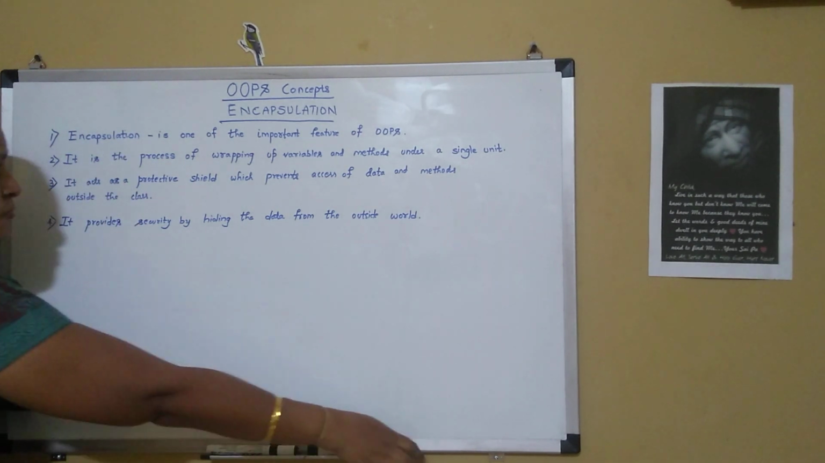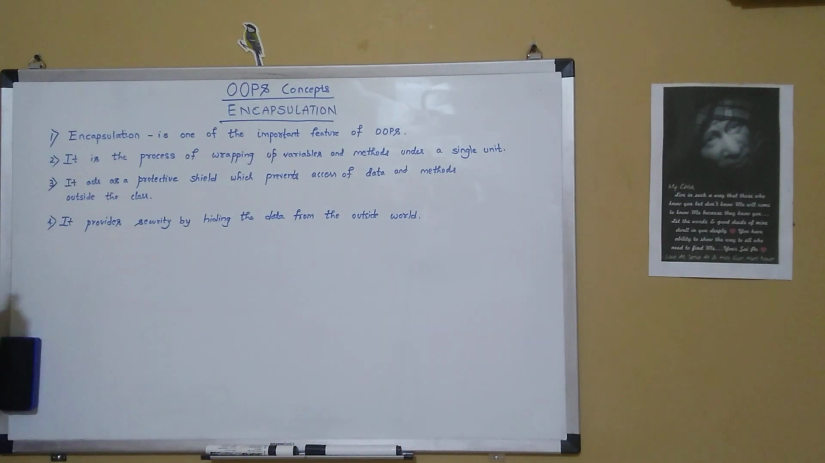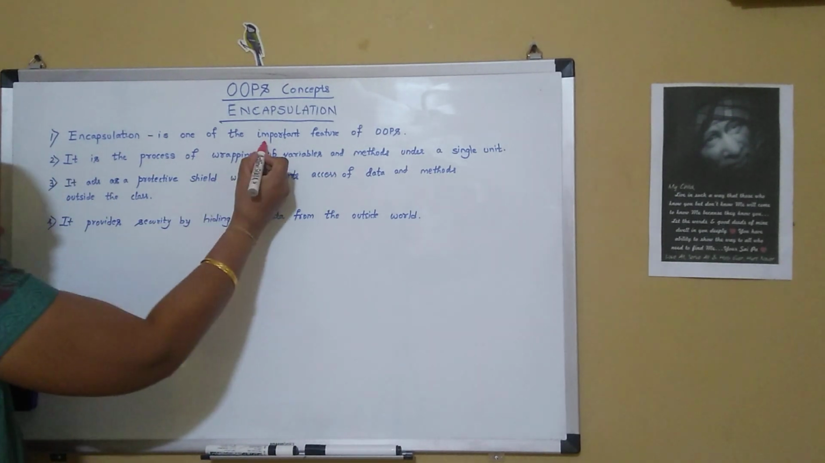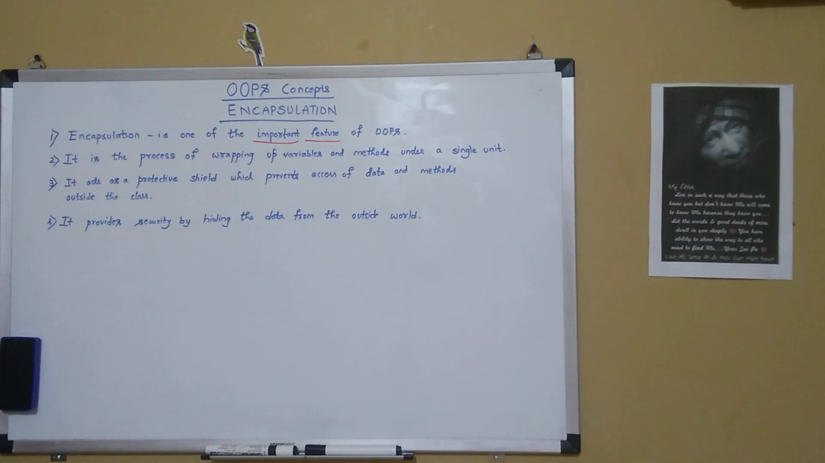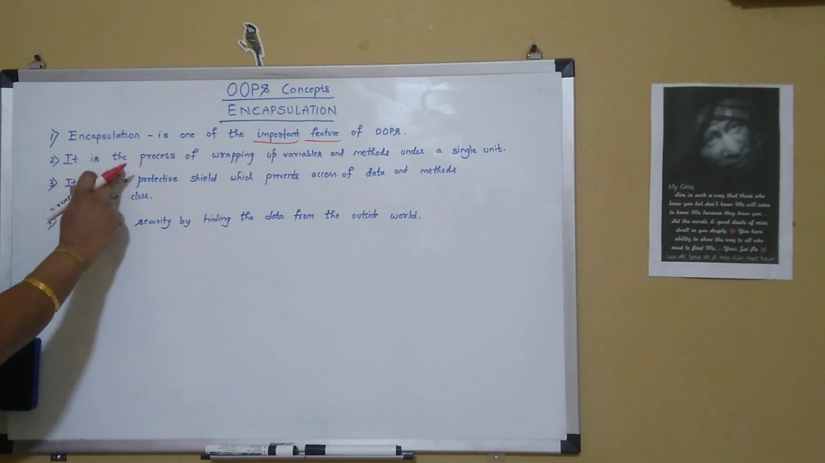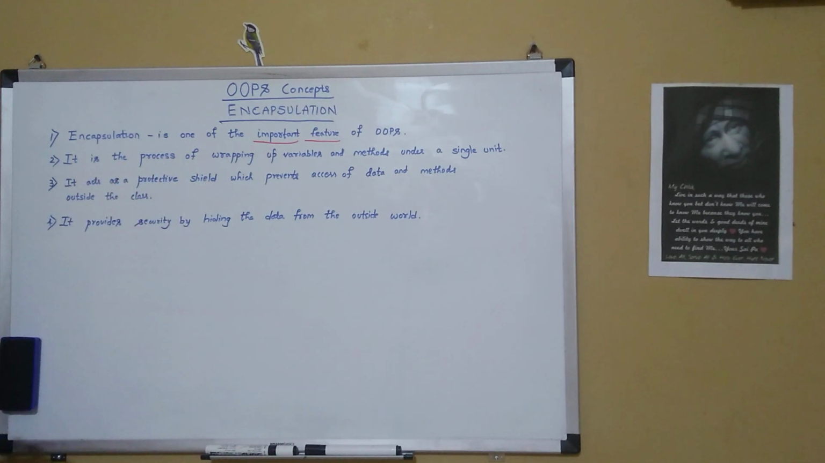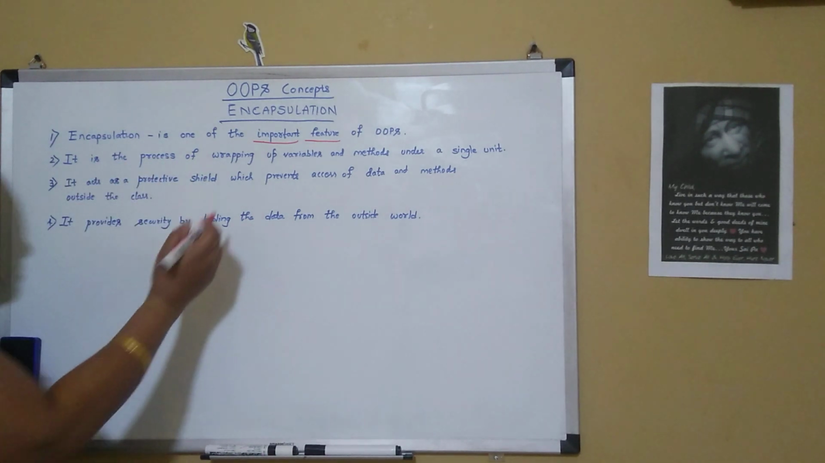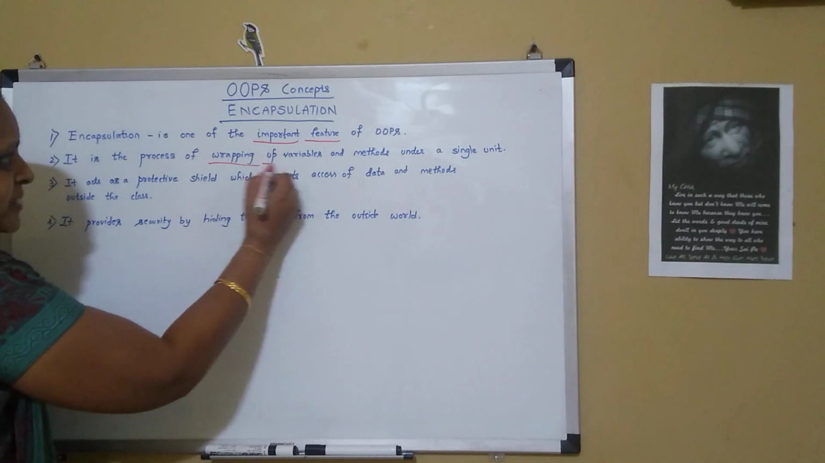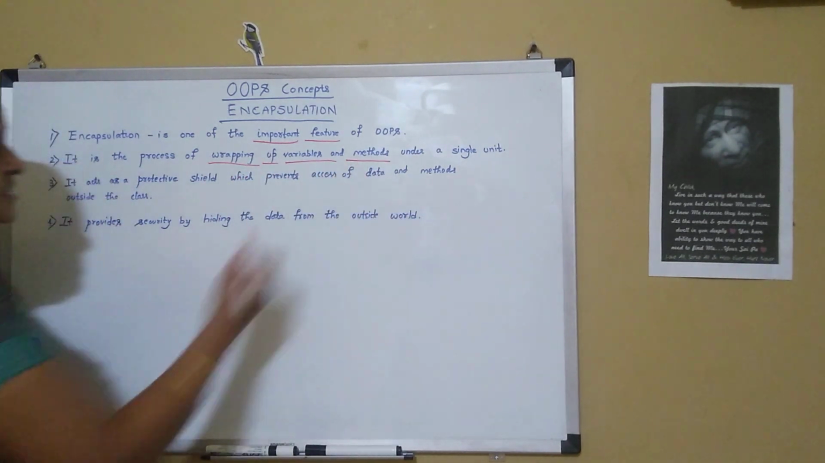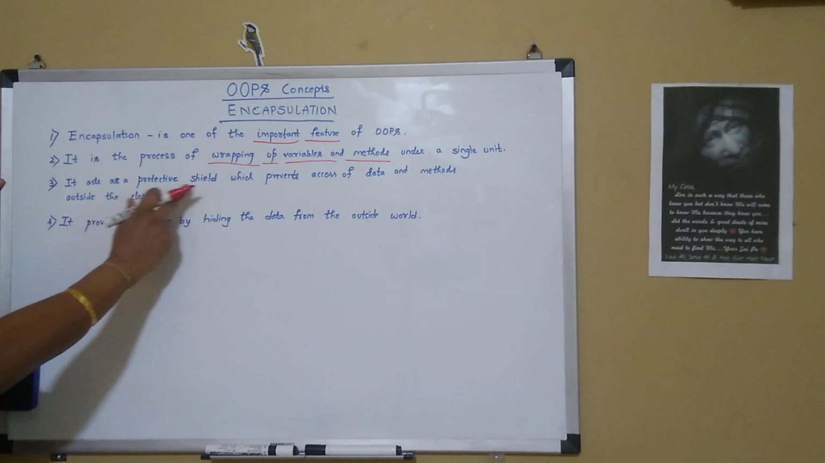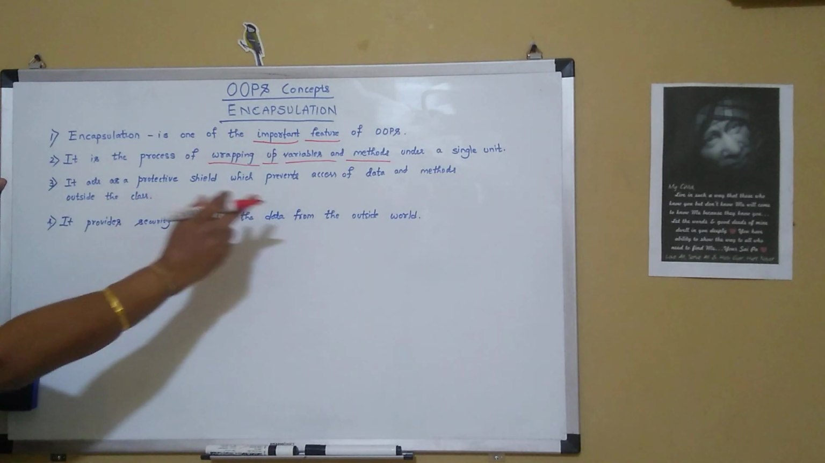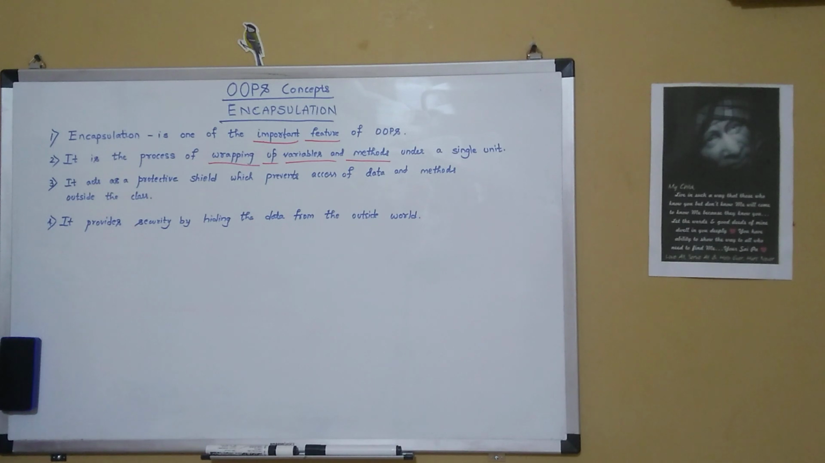Encapsulation is one of the most powerful and important features which comes under the OOPS concept. It is the process of wrapping up variables and methods under a single unit. It acts as a protective shield which prevents access of data and methods outside the class.